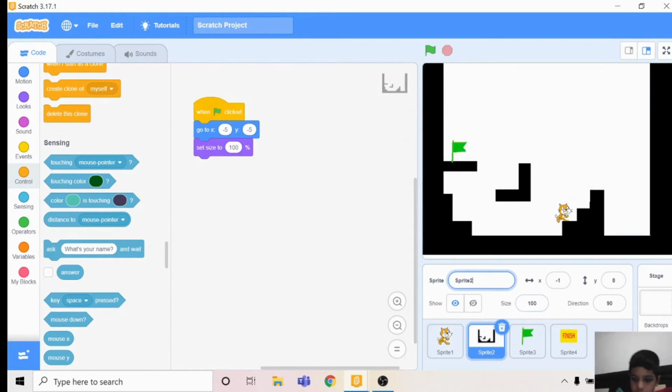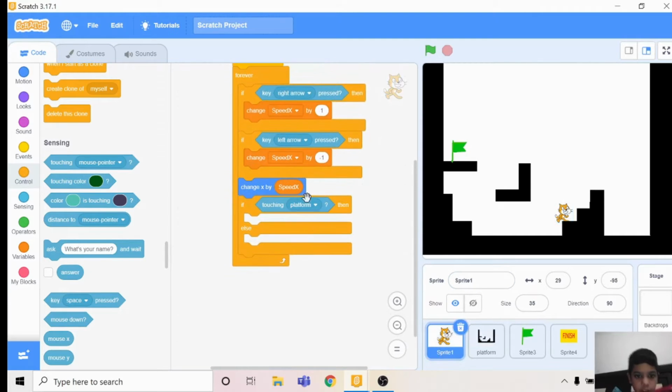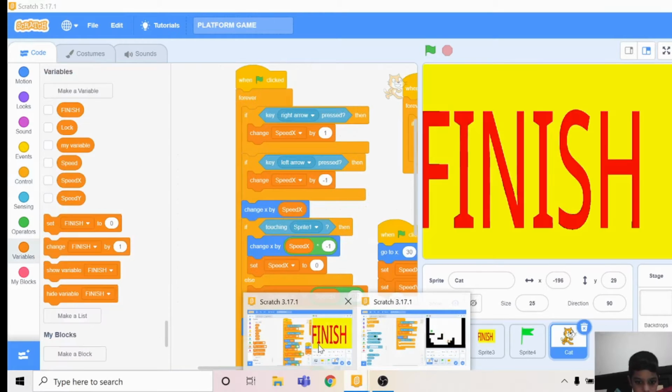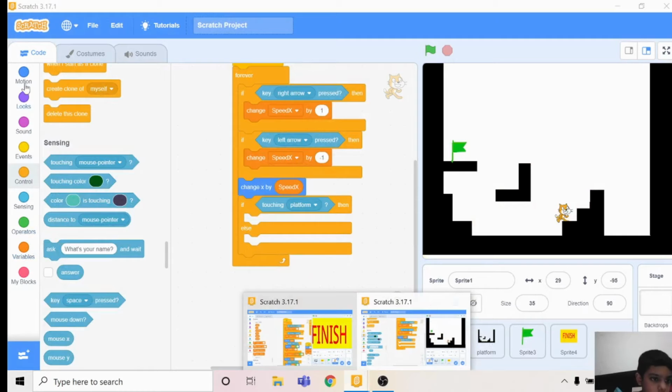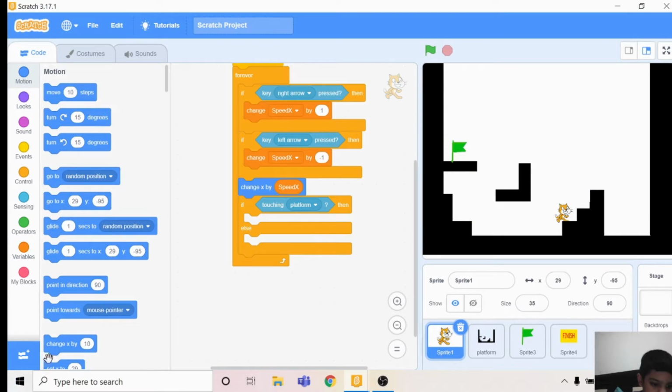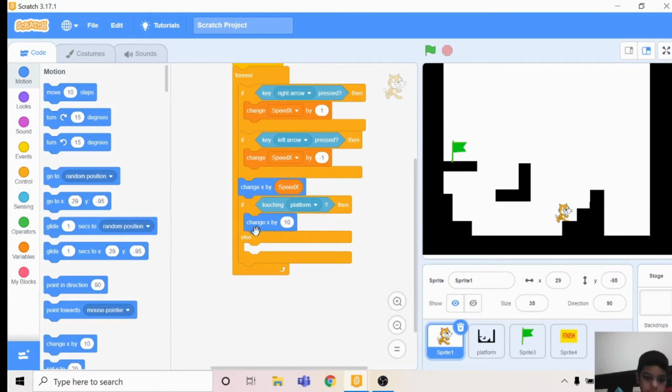You should rename this to PLATFORM. So it becomes if touching platform, then go to motion, change x by here.